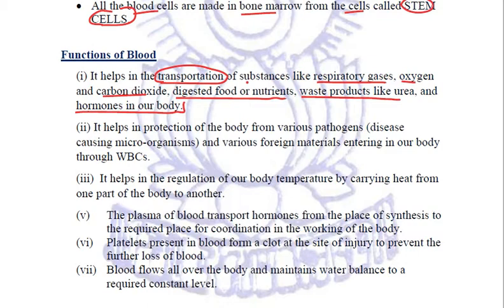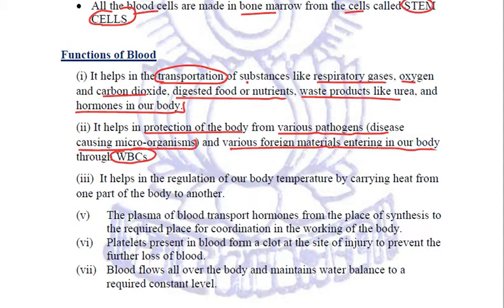Apart from transportation, it also helps in the protection of the body from various pathogens, that is, the disease causing microorganisms and the various foreign material entering our body. And how does it do it? It does it through WBCs, white blood corpuscles.